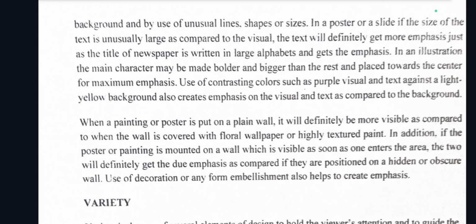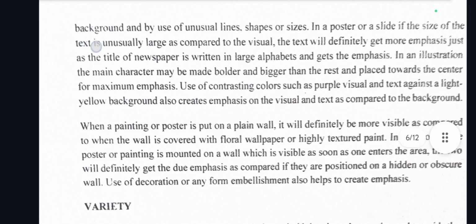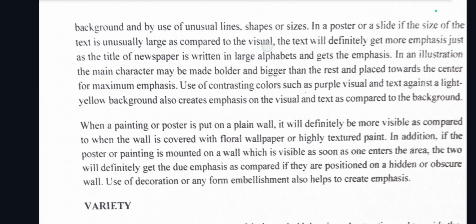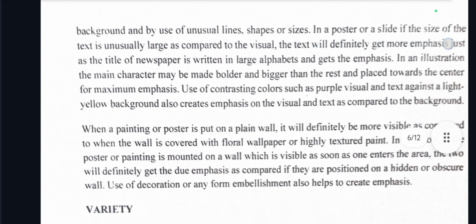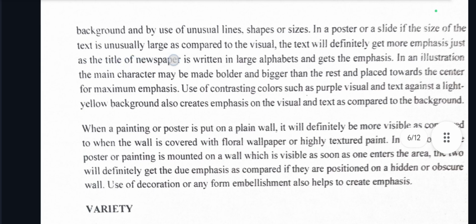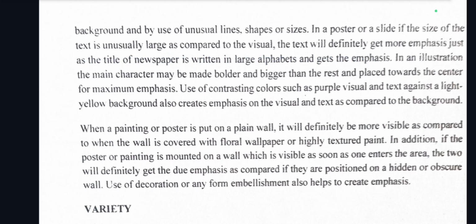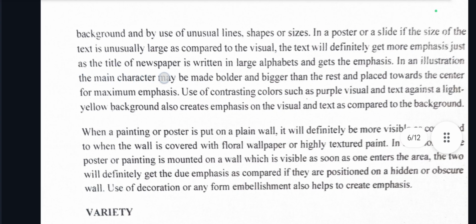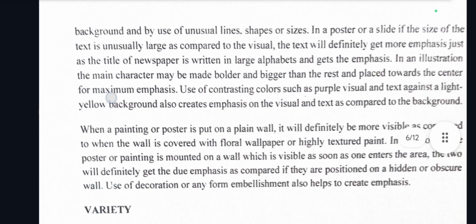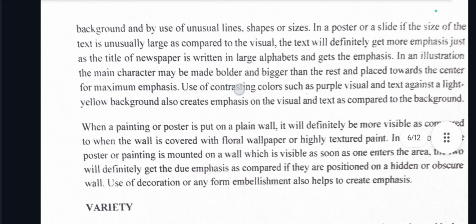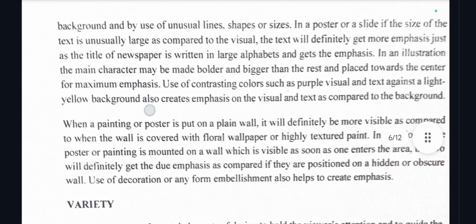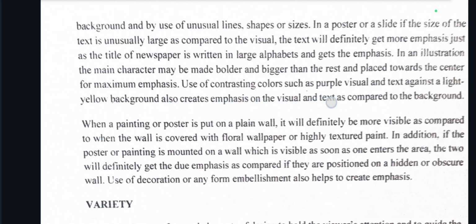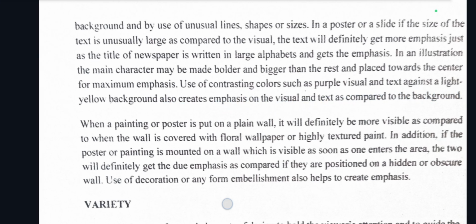In a poster or a slide, if the size of the text is unusually large as compared to the visual, the text will definitely get more emphasis, just as the title of a newspaper is written in large alphabets and gets emphasis. In an illustration, the main character may be made bolder and bigger than the rest and placed towards the center for maximum emphasis. Use of contrasting colors such as purple visual and text against a light yellow background can also create emphasis on the visual text as compared to the background.